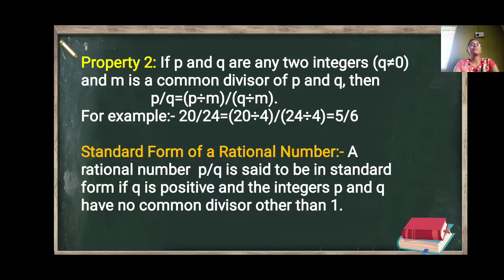Now what is the standard form of a rational number? A rational number p upon q is said to be in standard form if q is positive and the integers p and q have no common divisor other than 1. Those rational numbers are called standard form.